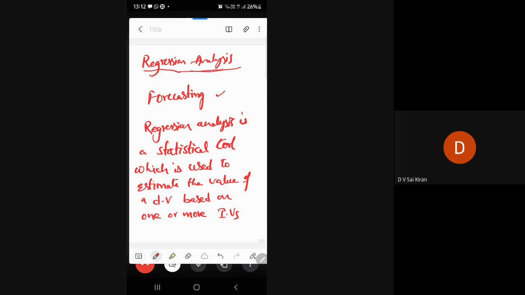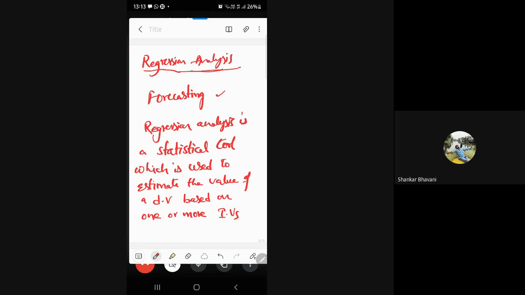Now I will ask you a question. Anybody can answer. To apply regression, we require dependent and independent variables. Can somebody tell me how I can know whether a data set consists of dependent and independent variables? It's a good question. How can I find out whether the data has dependent and independent variables?